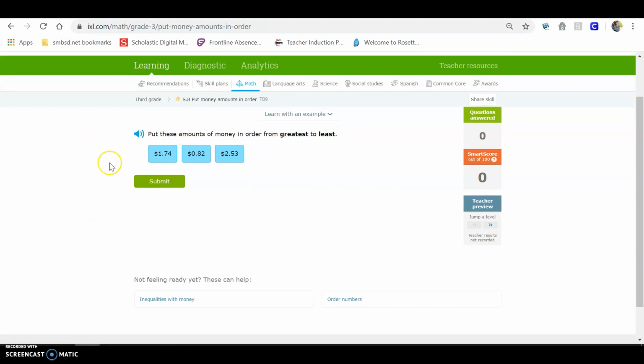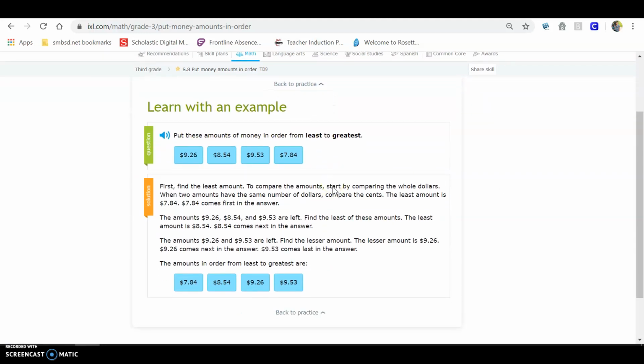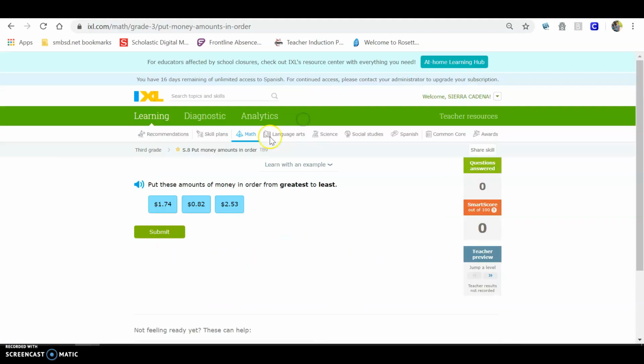I'm going to read very carefully. If you're ever confused about what to do on an IXL, you can always email me, but you can always click on Learn with an Example right here, and it'll walk you through exactly what they're looking for. But let's go back to the question. It says, put these amounts of money in order from greatest to least. So we're looking for the largest, the greatest amount. $1.74, 82 cents, or $2.53.